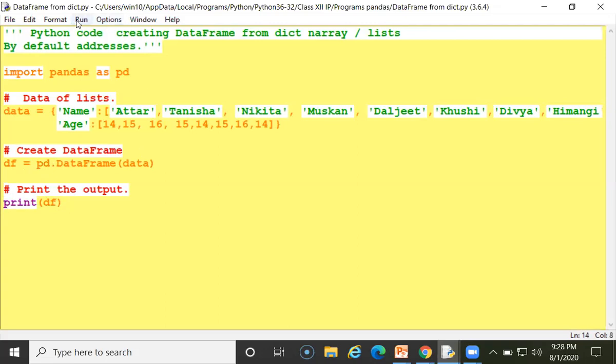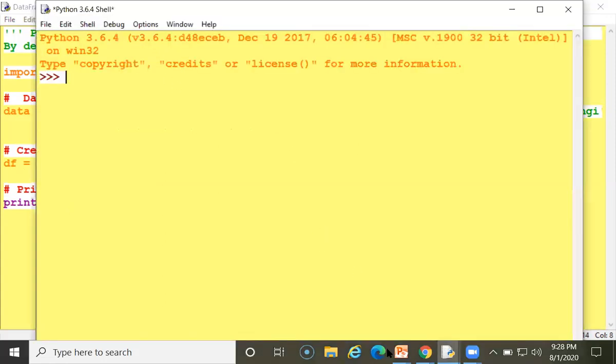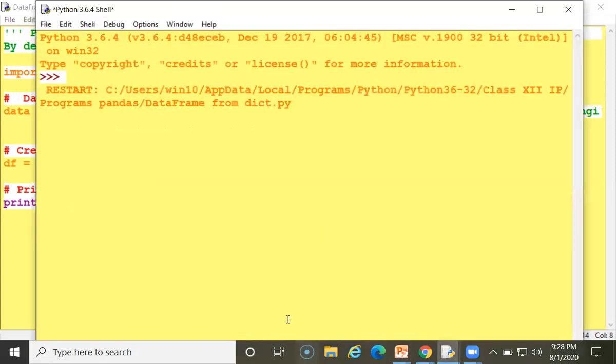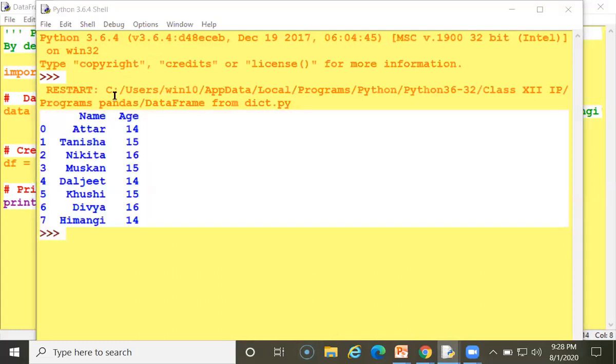So when I run my program, you can view, this name is a title. Under this all the names are displaying here. Age is a title. Under this the age is displayed.